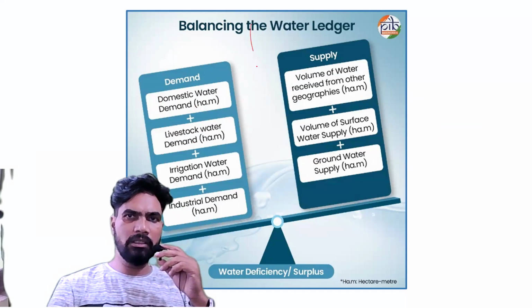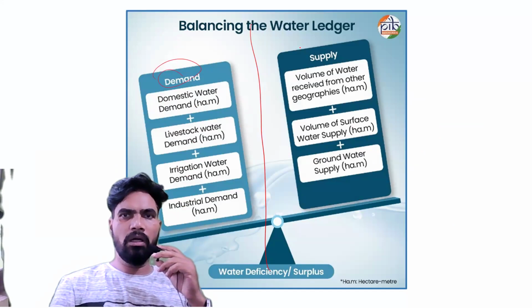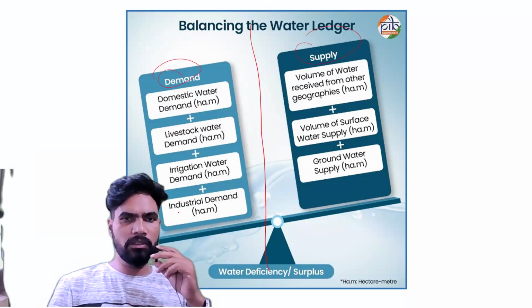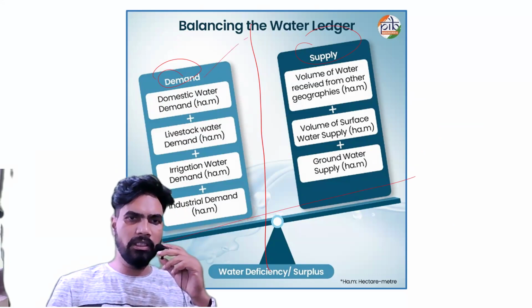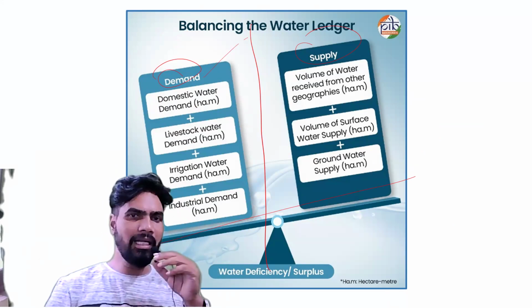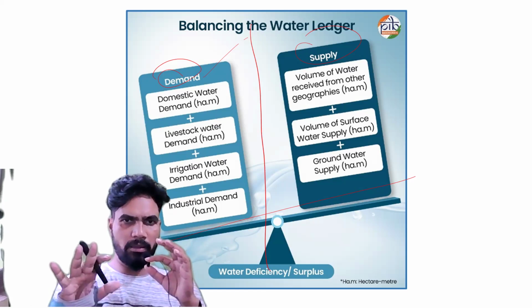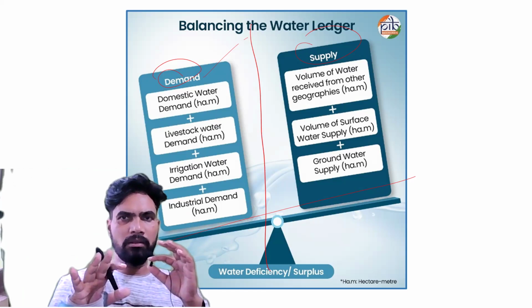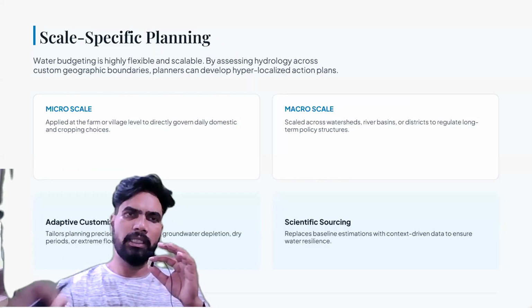So if you see how we can balance this water ledger or balance sheet, we will see the demand, we will see the supply. So of course, in this image, ये image में आप देख सकते हैं, demand supply से ज़्यादा है. Okay, that's why this balance is tilted towards the demand. ये reality है हमारे country के बारे में. Okay, supply से demand ज़्यादा है. Okay, right.